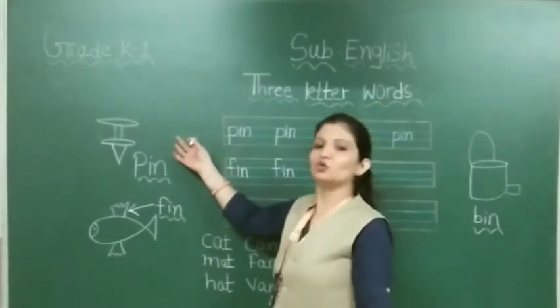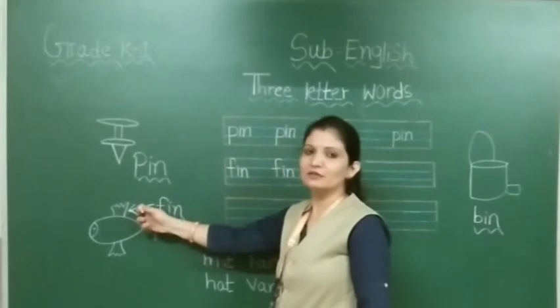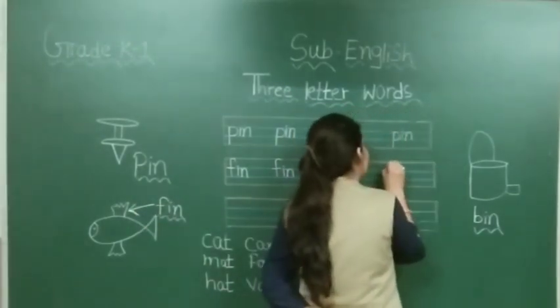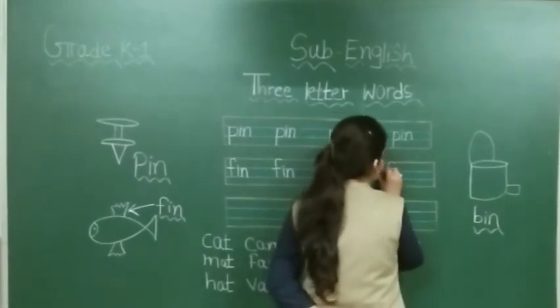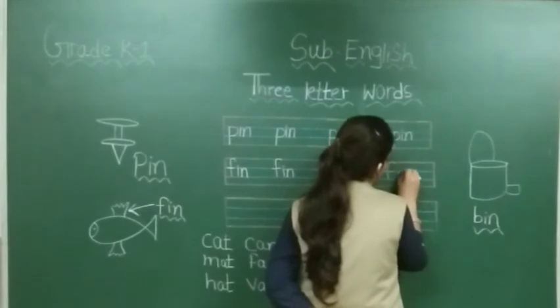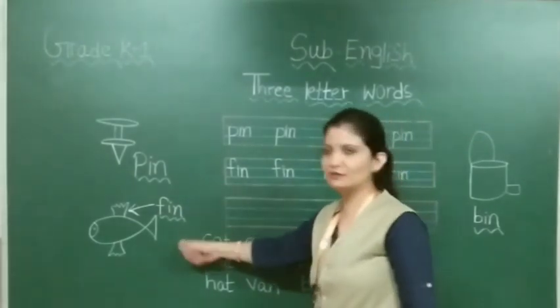This one? No, this one is fin. So where is fin? Yes, this one. This one is fin. You have to make first F, then I, then N. Pin and fin done.